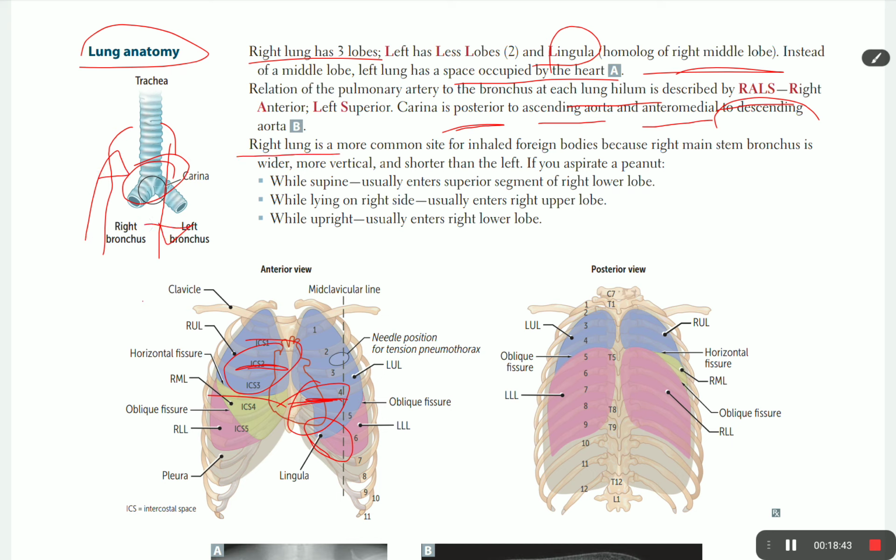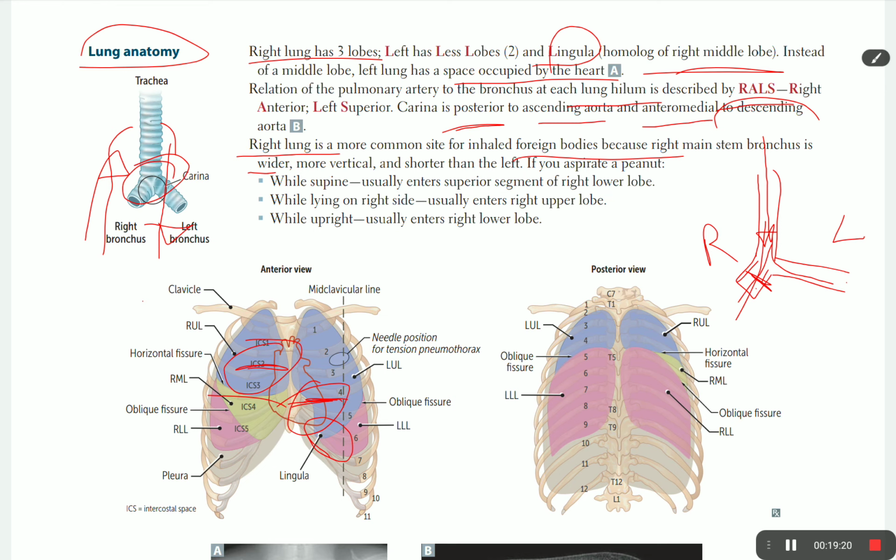The right lung is the more common site of inhaled foreign bodies, because the right main stem bronchus is wider and more vertical. The bronchus goes like this and divides into 2 parts, the right and the left. When air comes in, the foreign body more easily continues to the right side, because it's wider, more vertical, and shorter than the left.